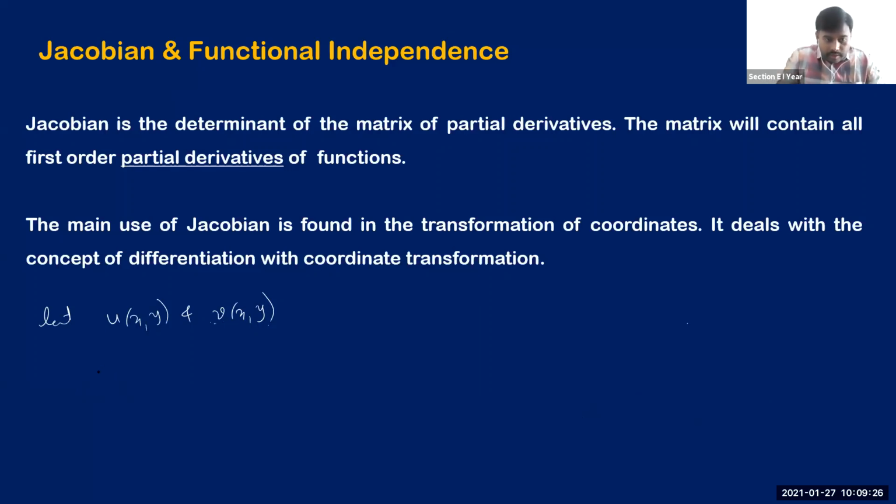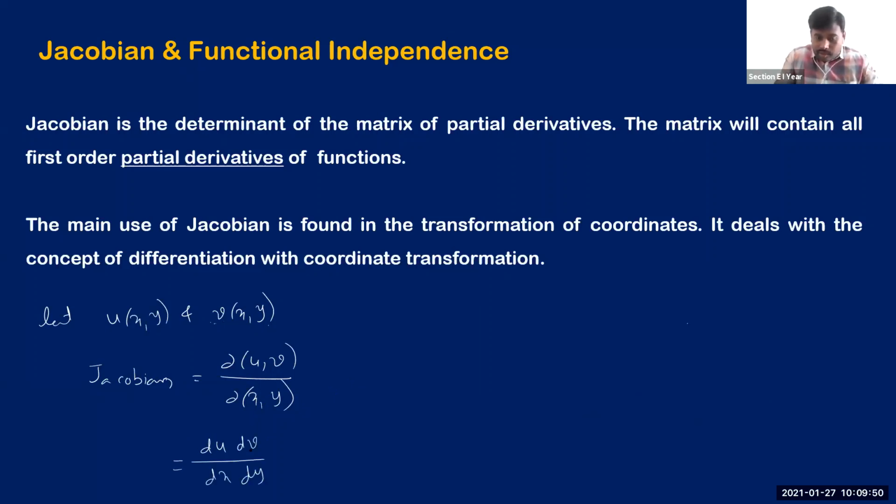Then you will write it like this: Jacobian. See how I am writing the notation. We define Jacobian like this: dou (u, v) by dou (x, y). See, this is how I write it: dou uv by dou x dou y. In some other cases, they also write it like this: du dv by dx dy. Even this also represents Jacobian only. But the most popular notation is this.